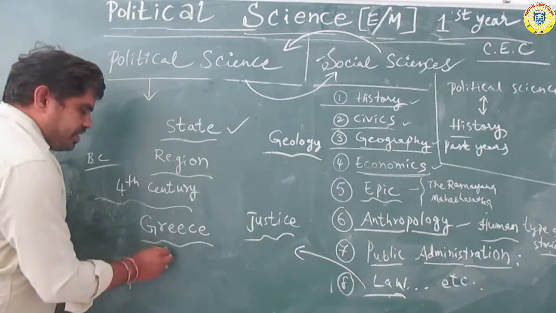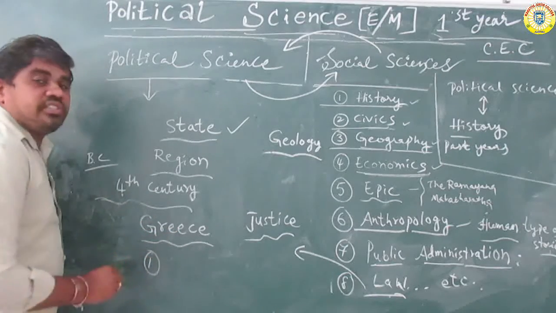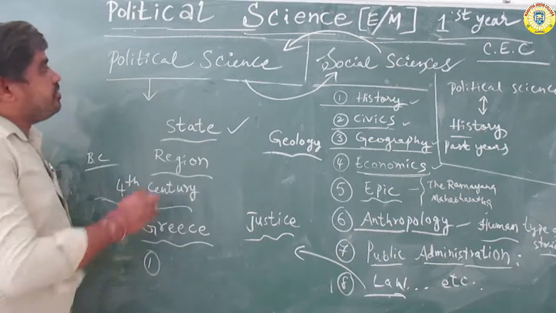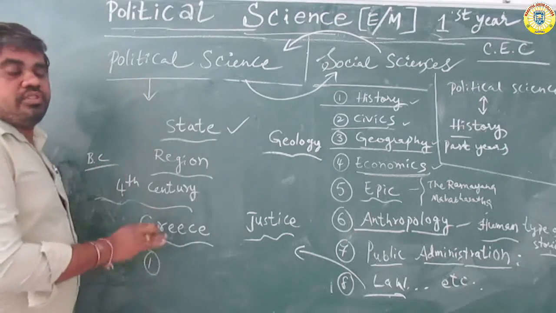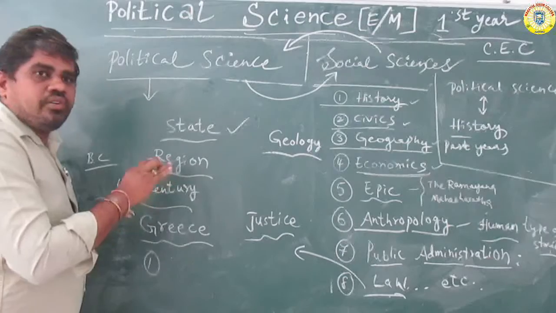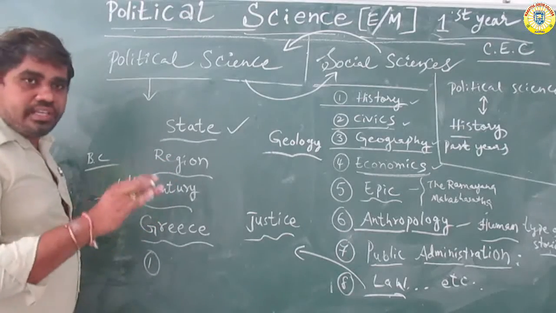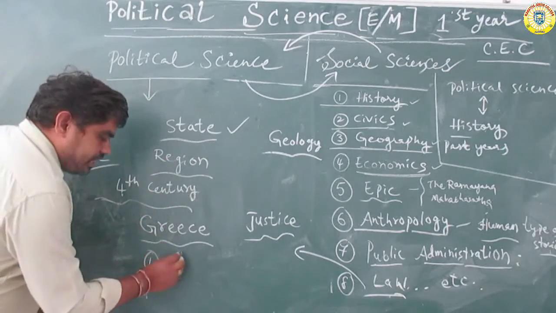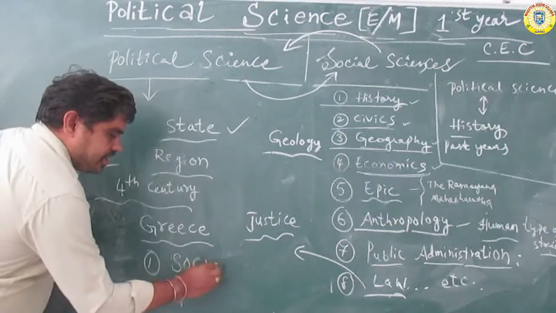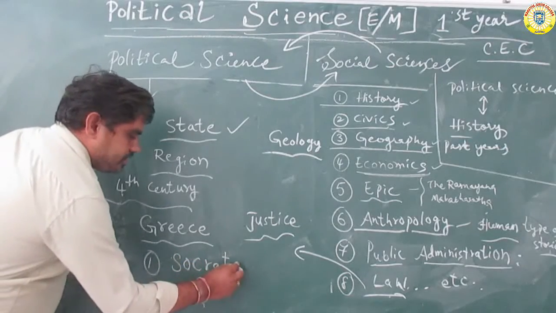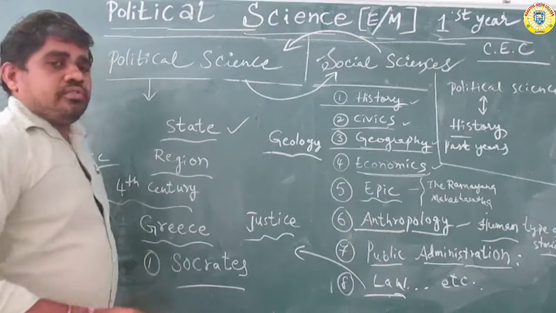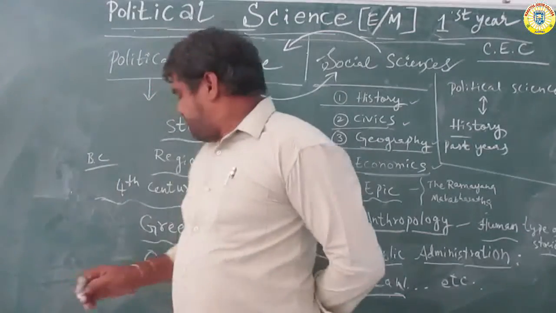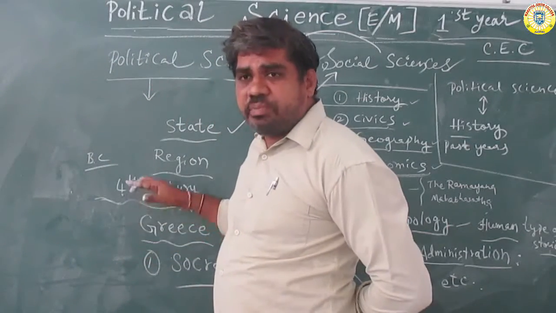Greece had some of the greatest philosophers and greatest political leaders. Who is the greatest political leader? You know, Socrates, Aristotle. Socrates was the main person of the political system, one of the greatest persons.